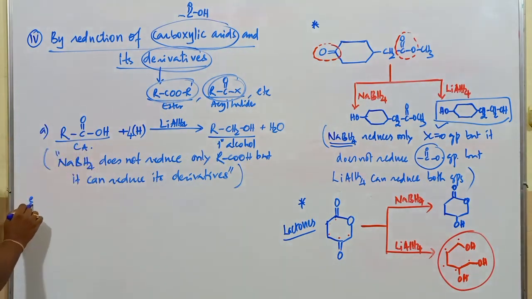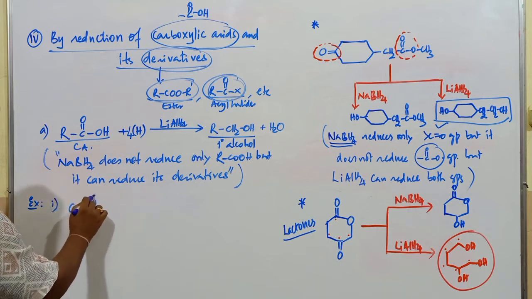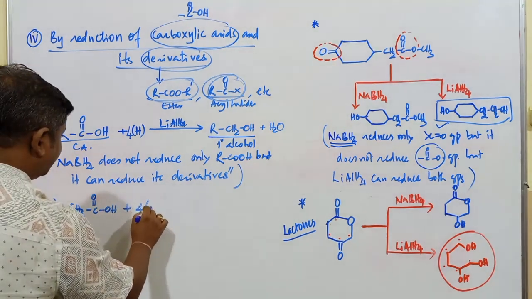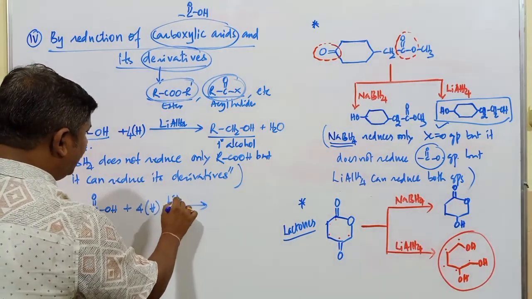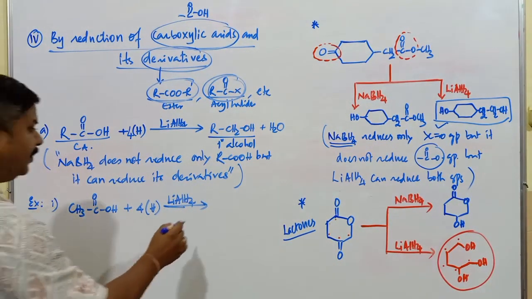If you go with an example, any example you can consider: CH3 C double bond OH. When it is reduced in presence of lithium aluminum hydride, LiAlH4, what's the main compound obtained?